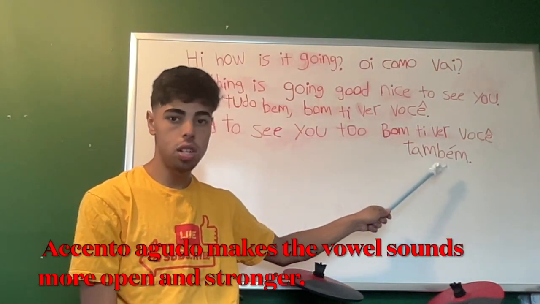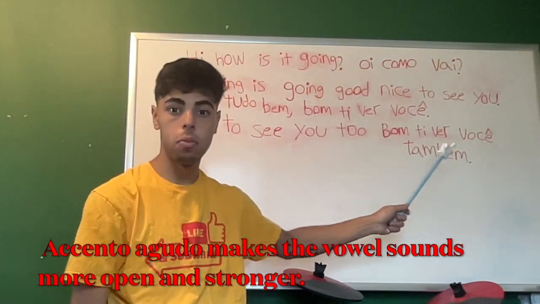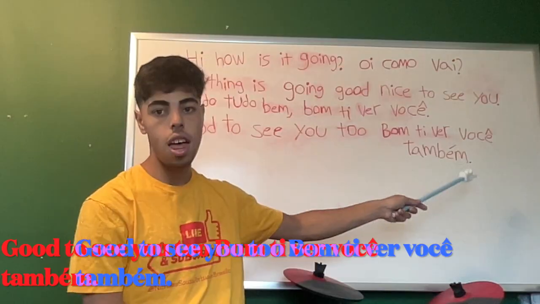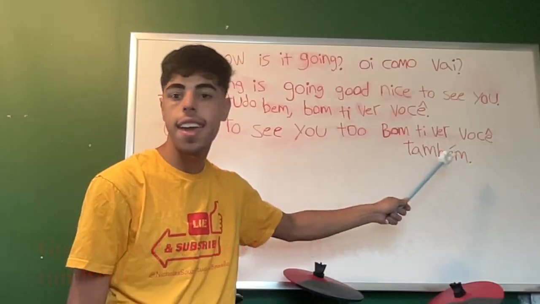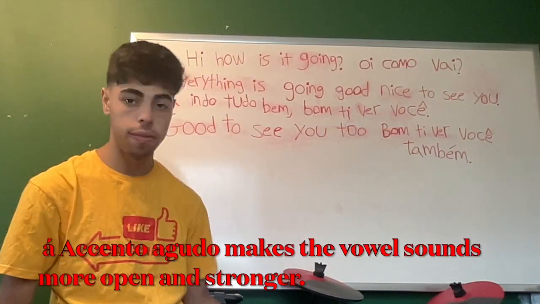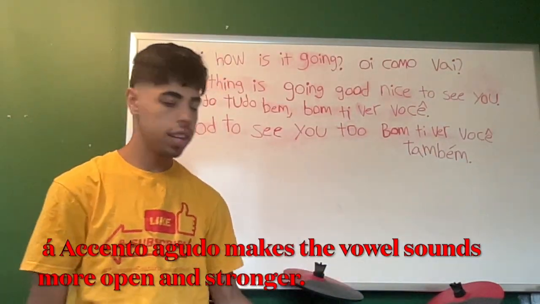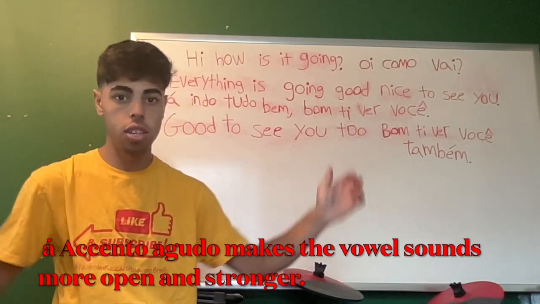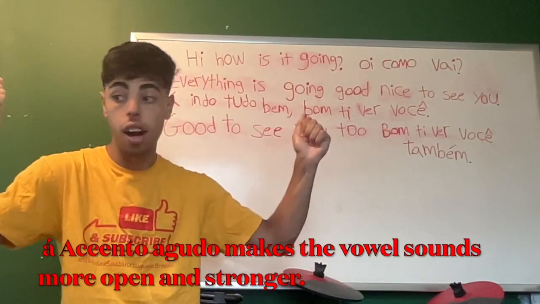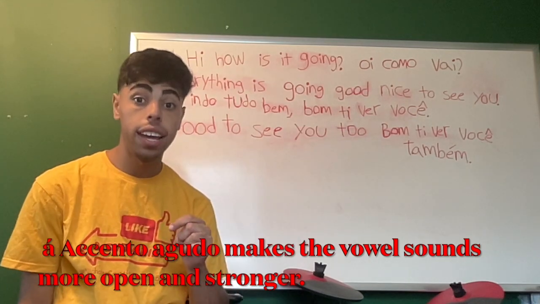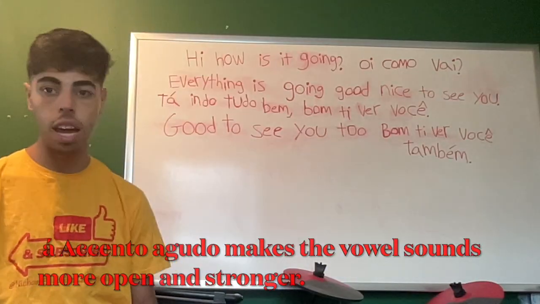T-A-M-B-E-M. And this E also has an accent, but this time it's the same one that I just taught y'all right there. That makes it more like an open vowel sound. Também. Também. So if you see this accent that's on top of the letter E, it makes the vowel sound more open and stronger. Também. Também.